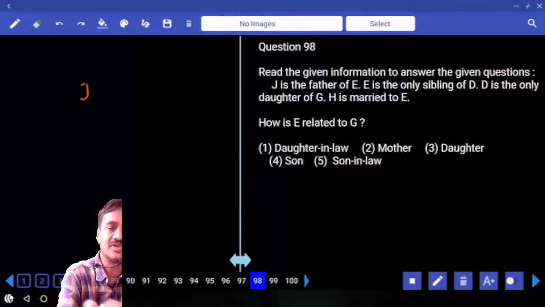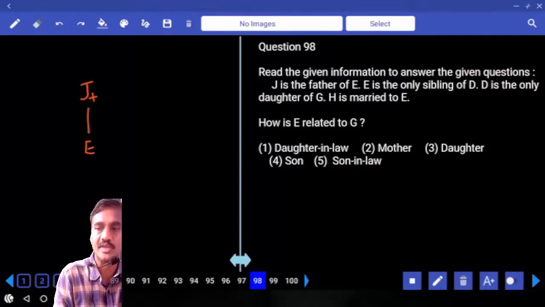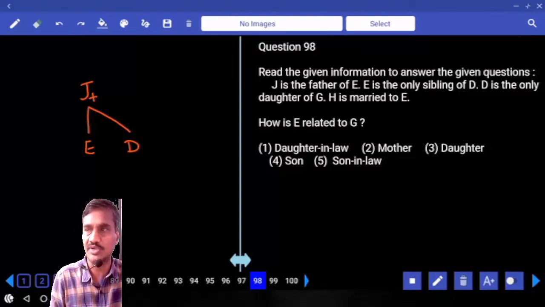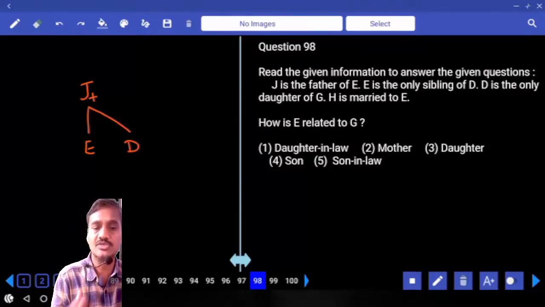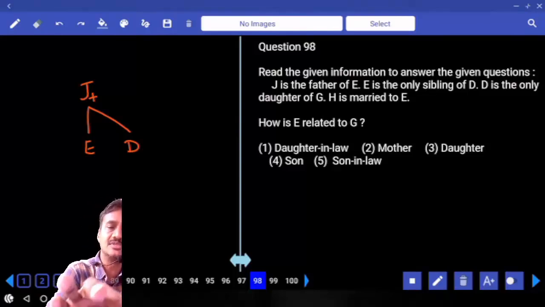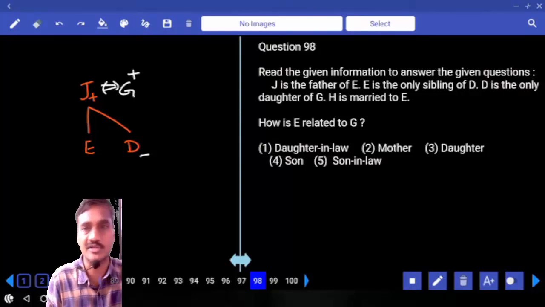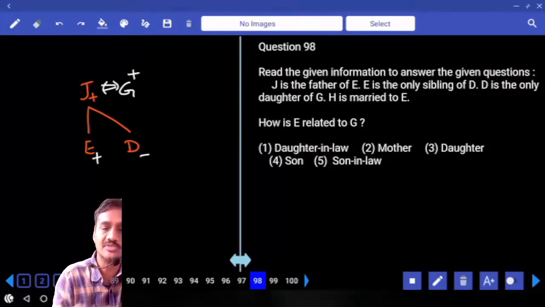And 98, it is based on blood relations here. Now J is the father of E can be written like this. J is the father of E. And E is the only sibling of D, meaning E and D are the only siblings to each other. And this J has only two children, one is G, the other one is D. And D is the only daughter of G. As of now, D is the daughter of G as well, which implies that J and G are a married couple. Only daughter means E must be the son.